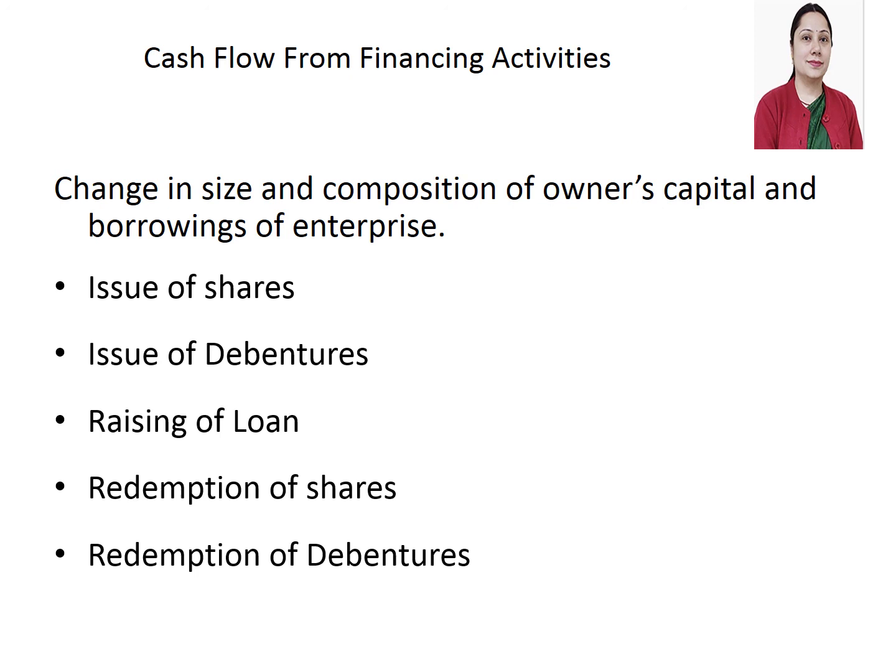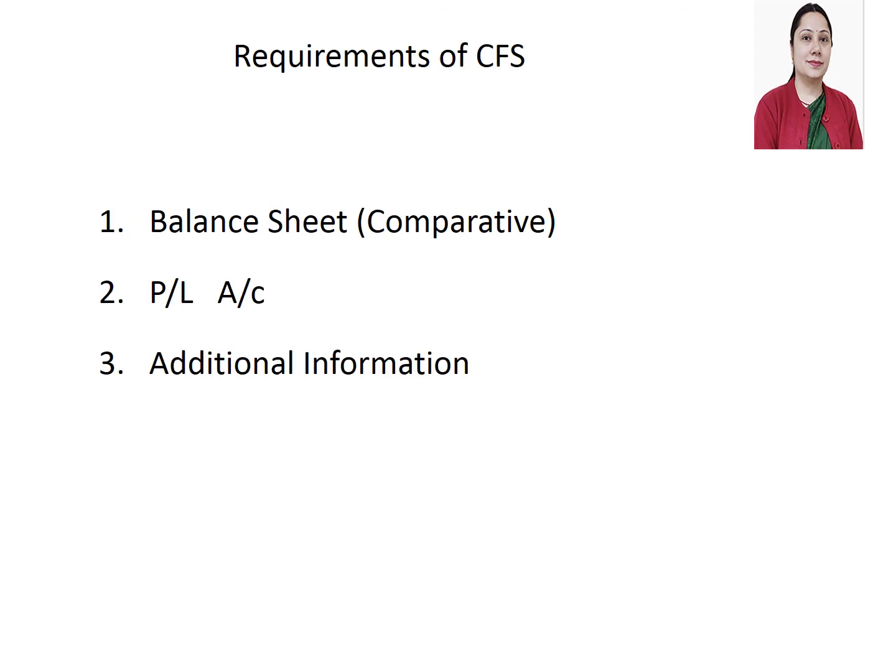You will subtract redemption of shares or redemption of debentures. It will decrease the cash balance, and these are part of financing activities, so you have to include them in the cash flow from financing activities. Once you calculate all these three components, you have to add the opening balance of cash and cash equivalent to that net amount, and then compare it with the closing balance of cash or cash equivalent. It should match, otherwise you have committed some mistake in the question.